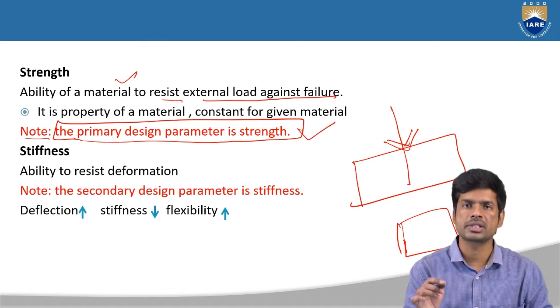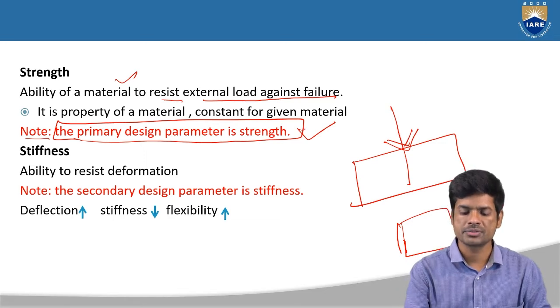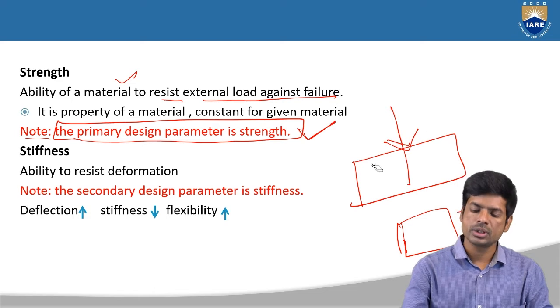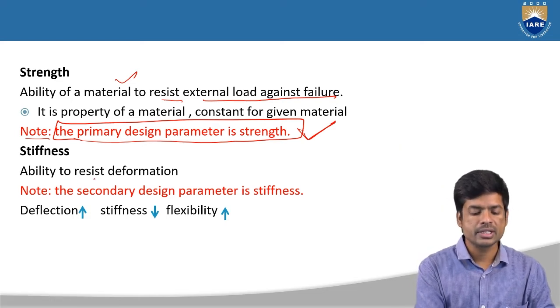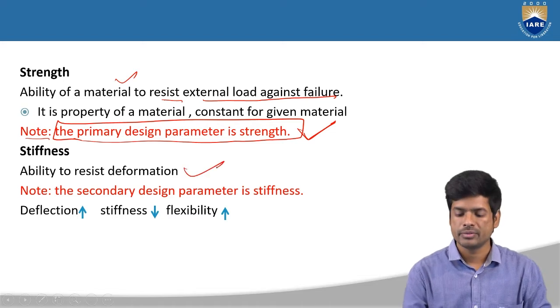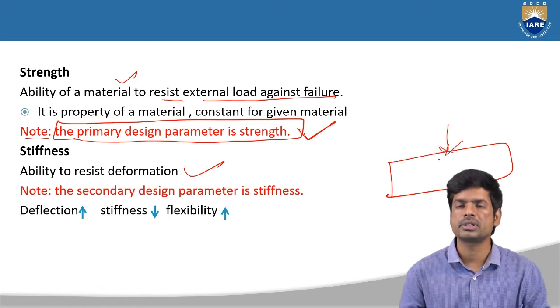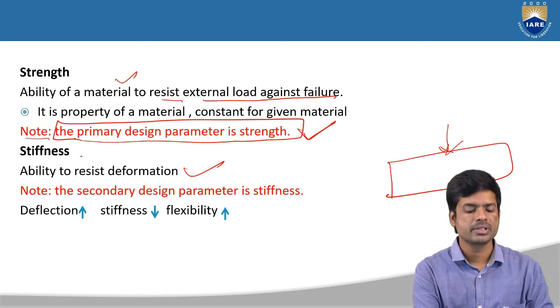Based upon this strength only we are going to design the object or structures. That is the first thing we have to consider while designing. Next, coming to the stiffness. Stiffness is nothing but resistance to deformation. When you have any deformations in the member, it has to resist. It should not bend that much easily. That resistance is called stiffness here.